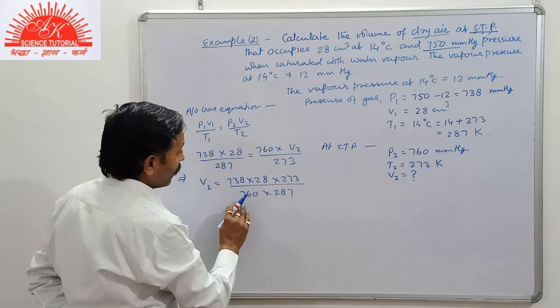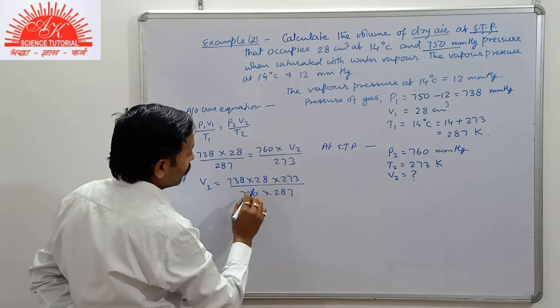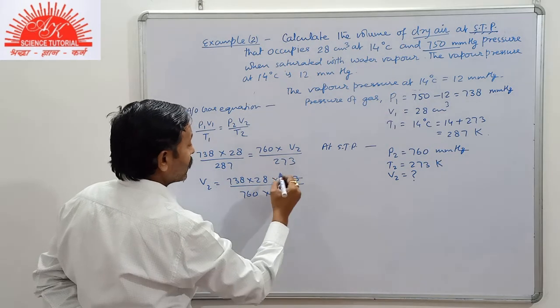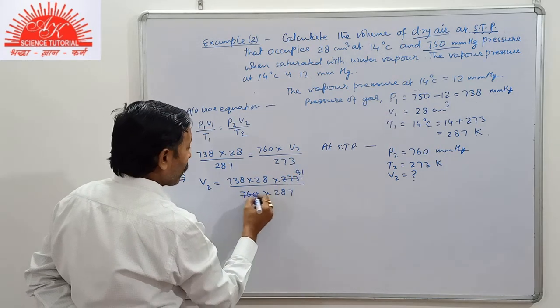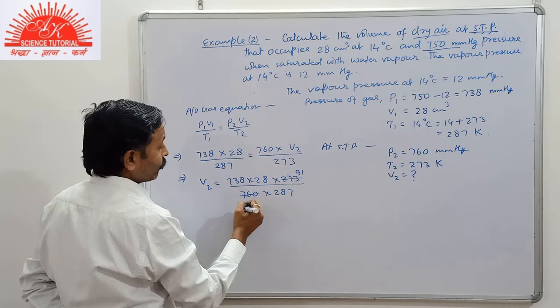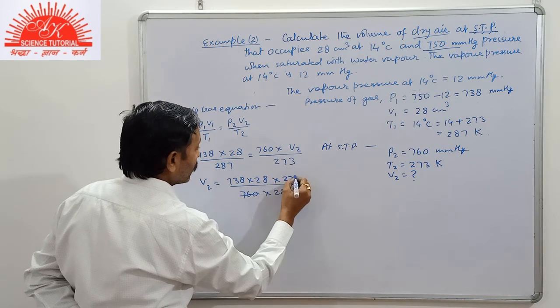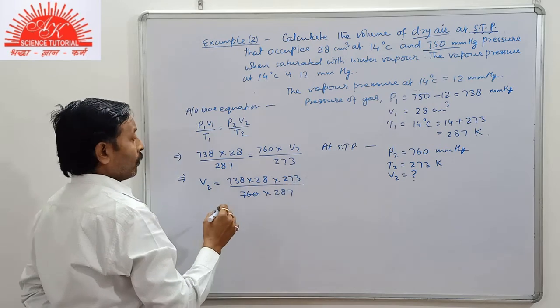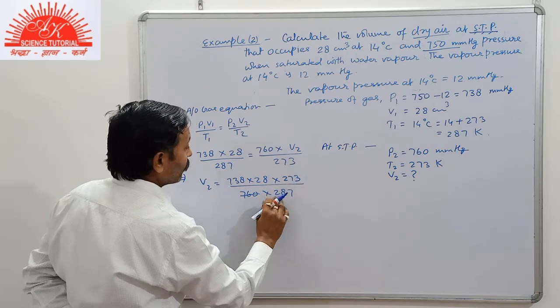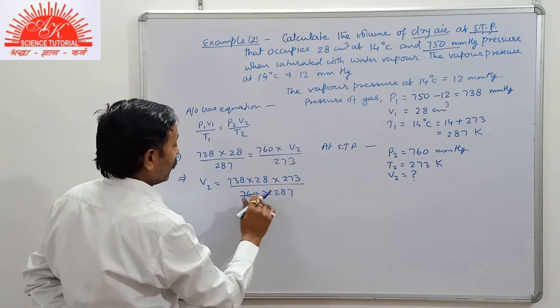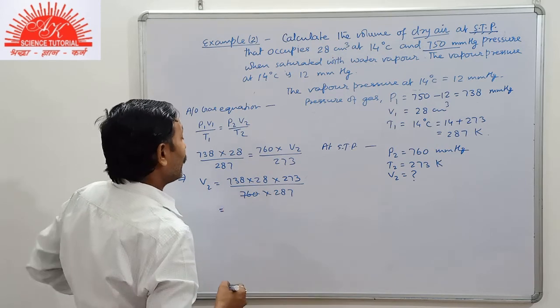Now you can use the calculator. It will not be solved directly, so it will be in decimal.